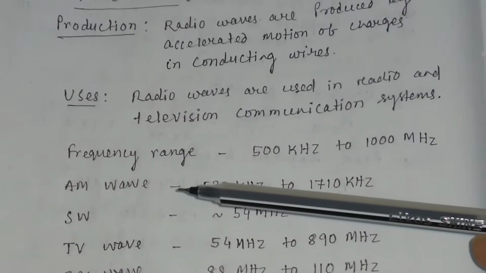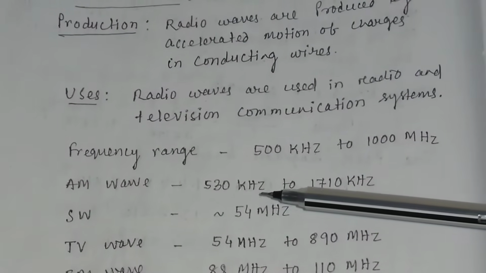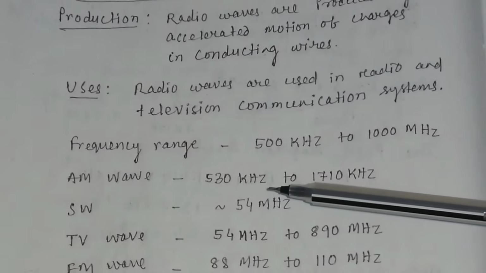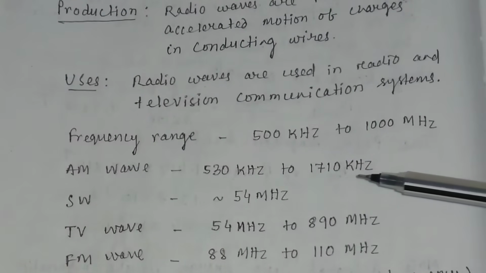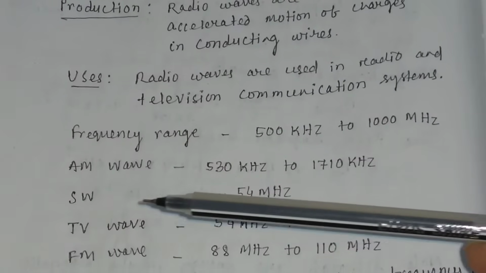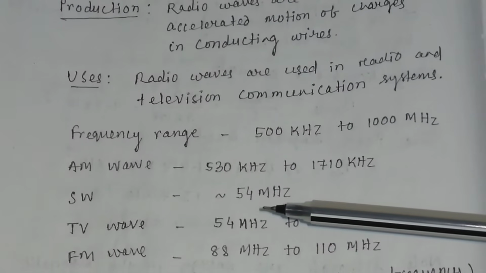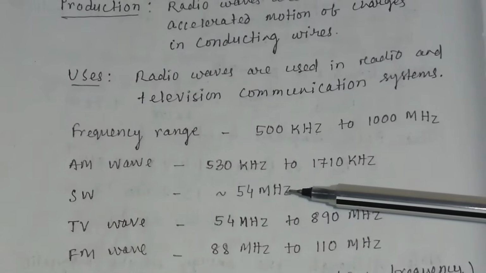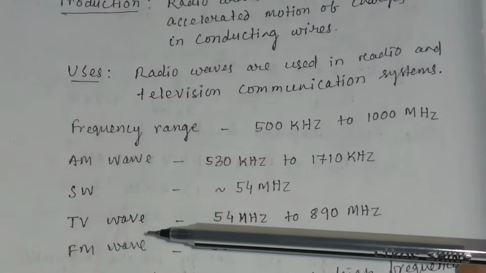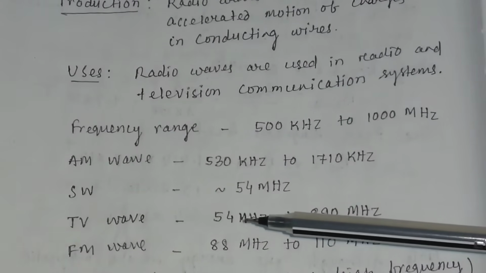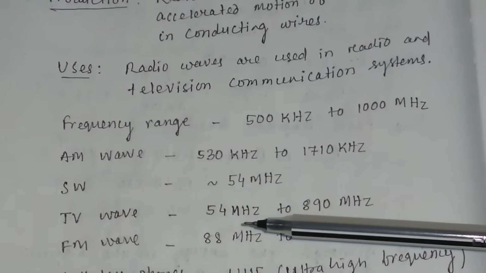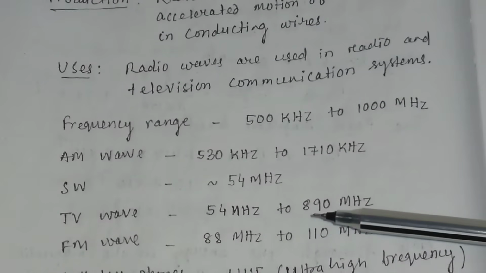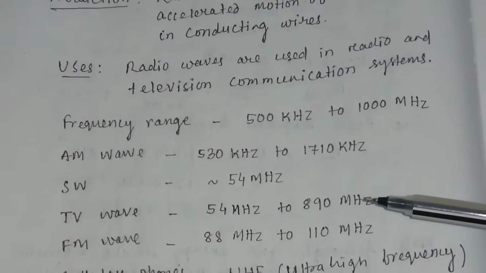For amplitude modulated wave, the frequency range is 530 kHz to 710 kHz. For shortwave radio waves, the frequency is of the order of 54 MHz. For TV waves, the frequency lies between 54 MHz and 890 MHz.